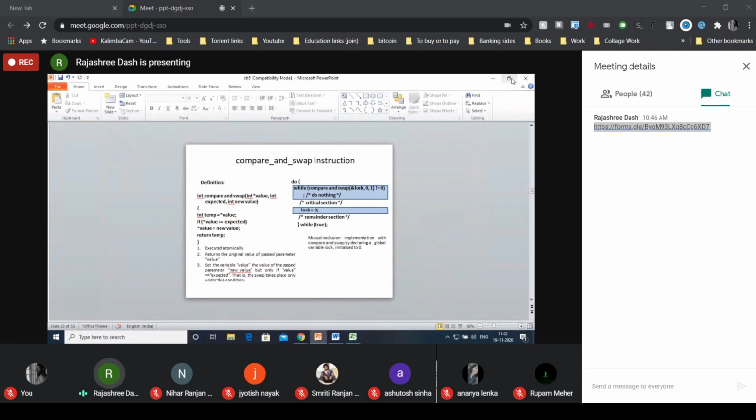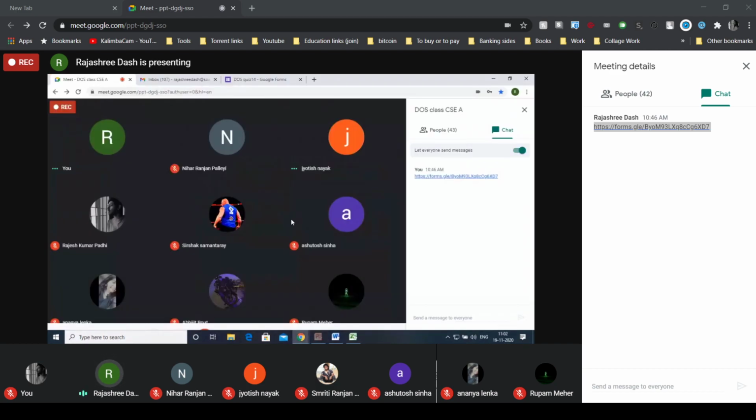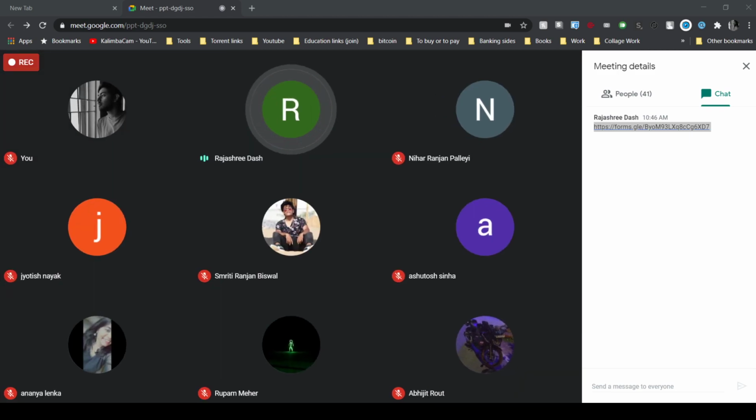Today mainly we have discussed the basic concept of the hardware instructions used for synchronization. The three types of hardware instructions we have discussed, remember, all those are atomic in nature.